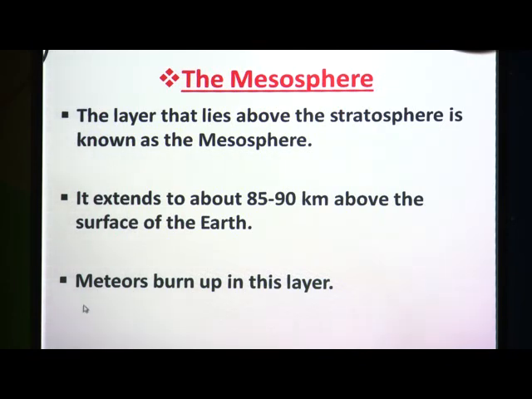And one more thing about this layer is that most of the meteors burn up in this layer. What is meant by meteors? A meteor is a small piece of matter that enters the earth's atmosphere from space, and all the meteors burn up in this layer. So, this is the mesosphere.